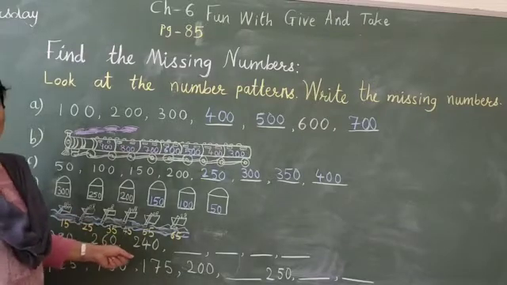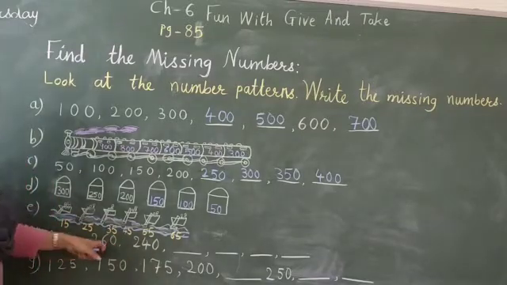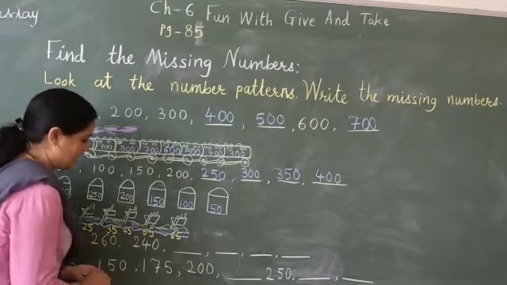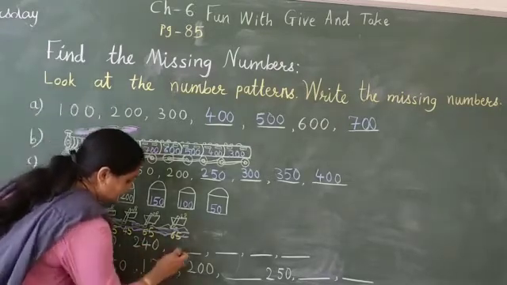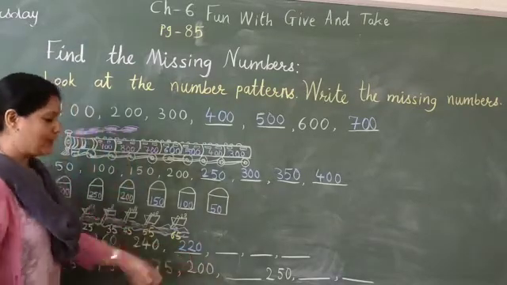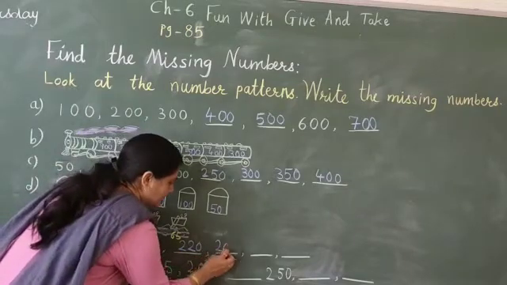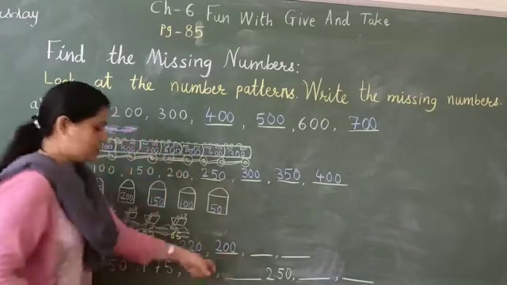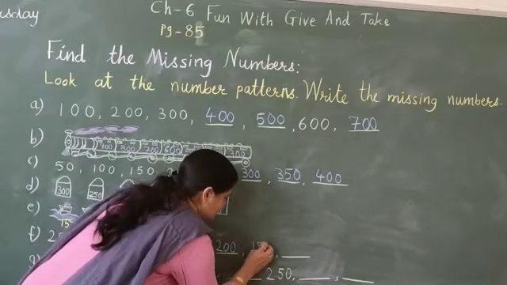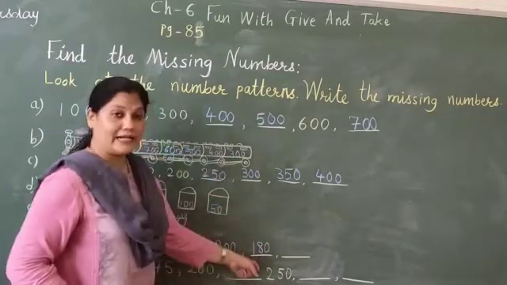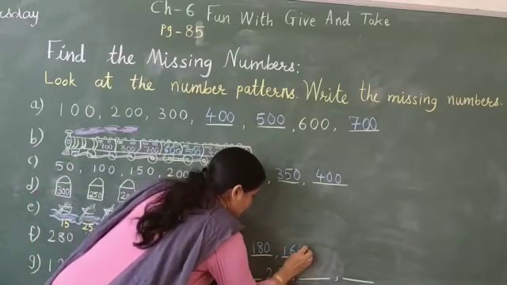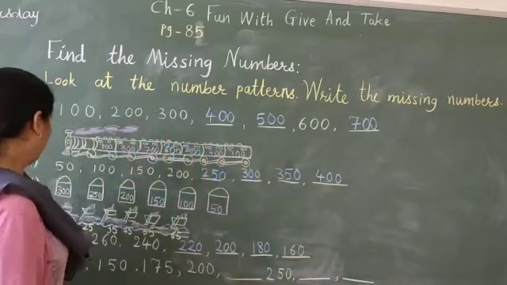Now next: 280, 260, 240. They have subtracted 20 each time. 80 minus 20 is 60. 60 minus 20 is 40. So let us write 220. Minus 20 is 200. 200 minus 20 is 180. 180 minus 20 is 160.